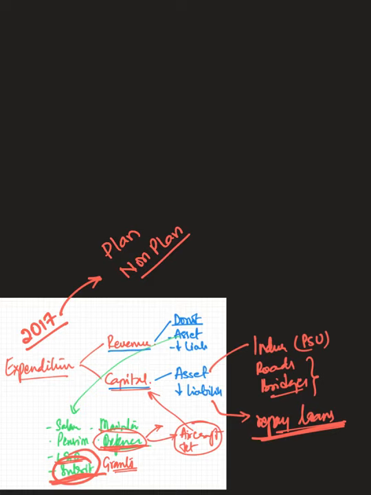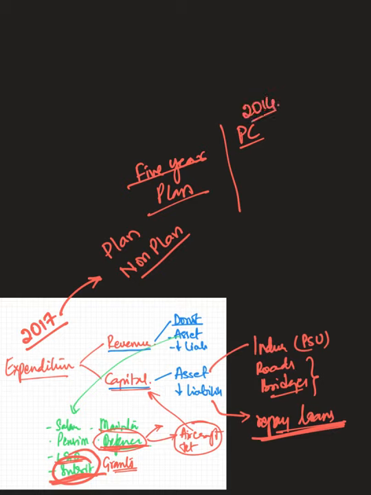If you recollect, before 2017, we had 5-year plans. The 5-year plan was done by the Planning Commission. The Planning Commission was abolished in the year 2014, and was later replaced with Niti Aayog. So here you have to remember these two points: what is this 5-year plan and what is this Planning Commission.